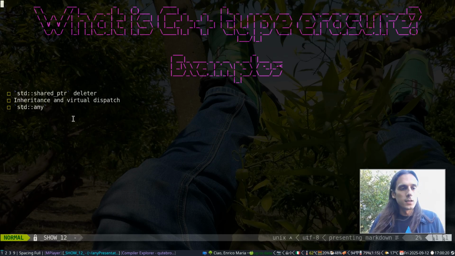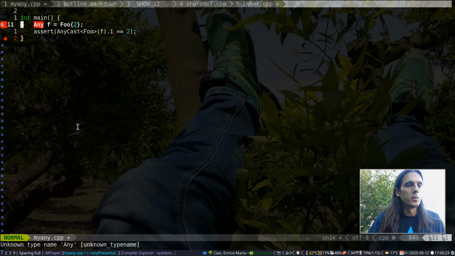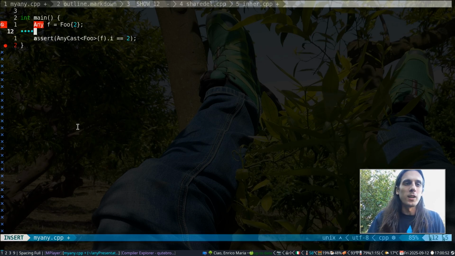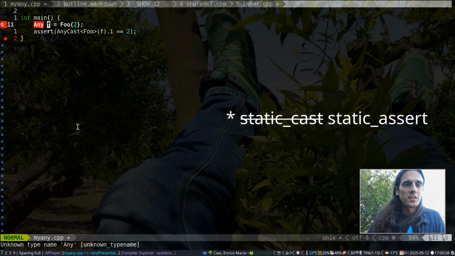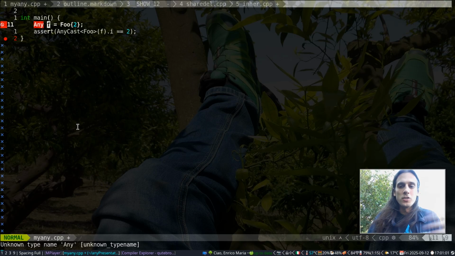And in which sense does std::any use type erasure? Well, we want to be able to write some code like this, right? Where we initialize an object of type any with an object of type foo, whatever the type foo is. And so this is the place where the erasure happens, because after this line we've lost track of what is in this f. We don't know statically. We cannot take this object f and ask, give me your type statically. Like we cannot write a static cast telling the type inside of f is such and such. Precisely because this is expressing the idea that f can change type at runtime.